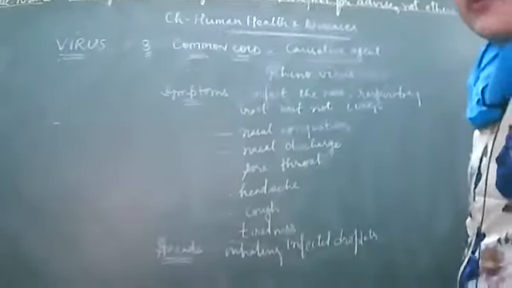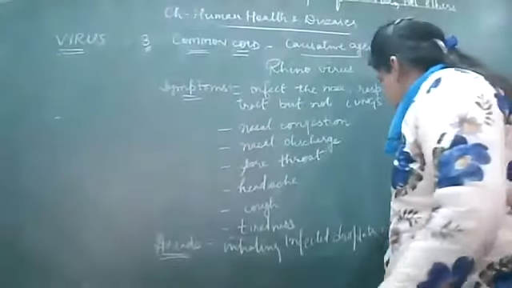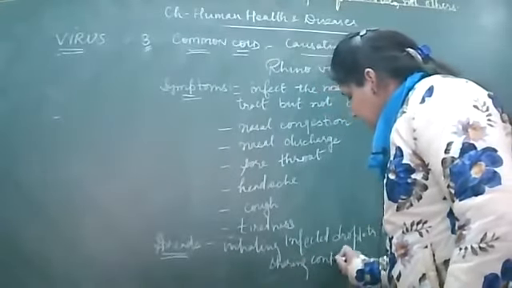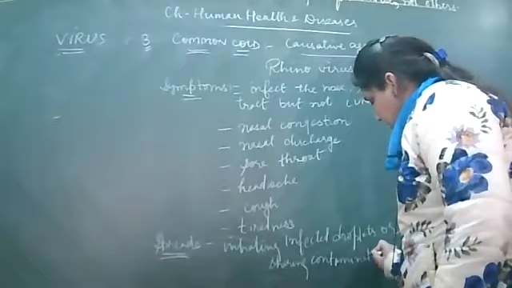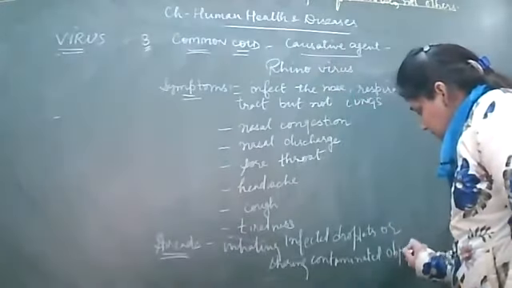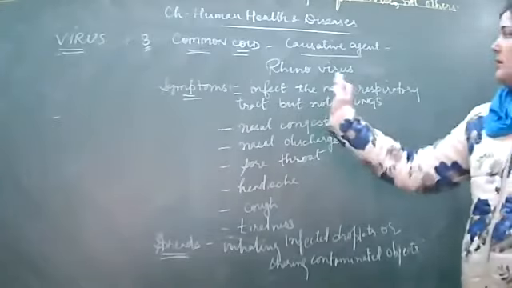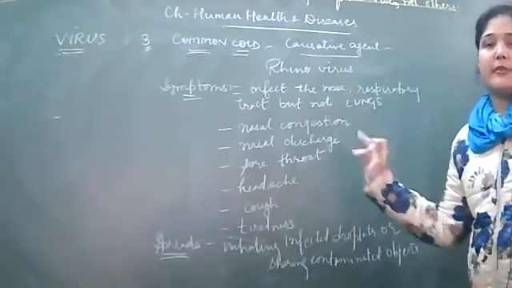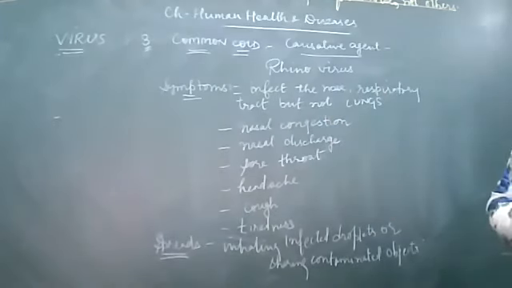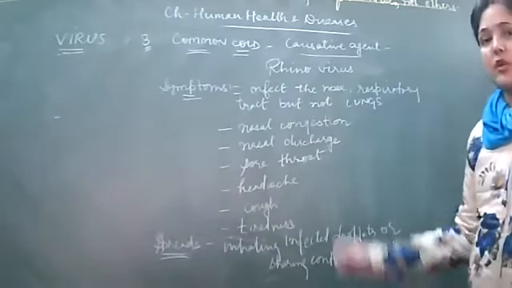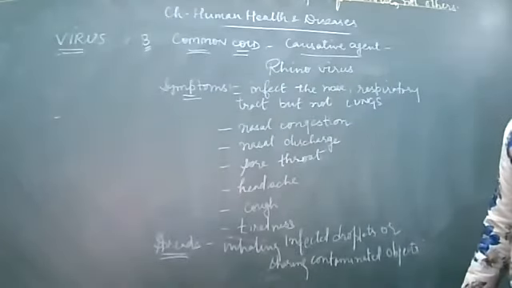By inhaling the infected droplets or by sharing contaminated materials or objects. ठीक है, तो ये सारी चीजों से ये वायरस स्प्रेड हो सकता है, but it is not a big disease because it stays only in the superficial parts. It is not going into the depth of your body. Okay, so this is about the second type of organism, the viruses which cause disease. It's common cold, right?